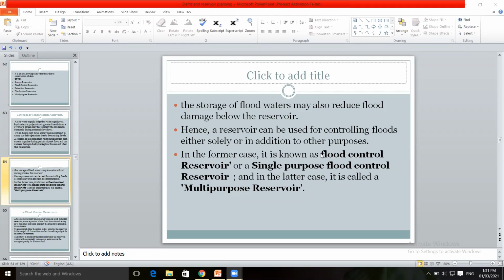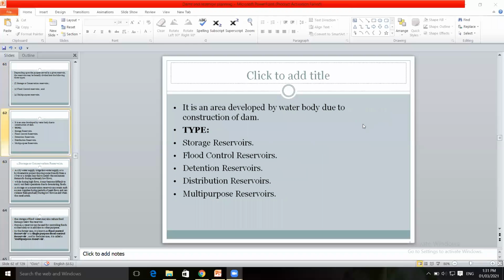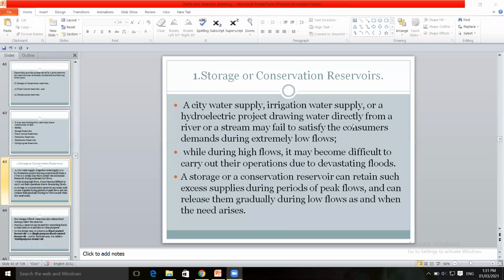It may be used for water supply, for generation of electricity, or for supply to particular crops. Throughout the year, different crops are grown, like wheat, maize, cotton, sugar cane. So water is supplied to the crops. The quantity of water required for each type of crop may be different.